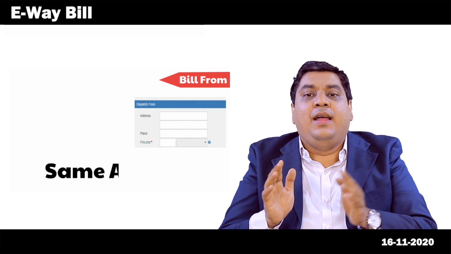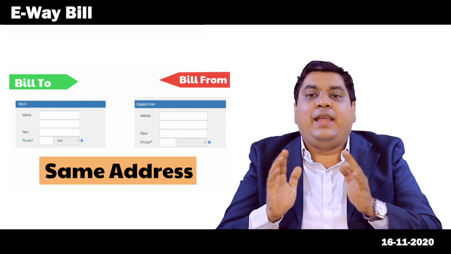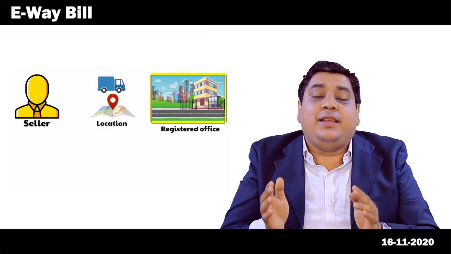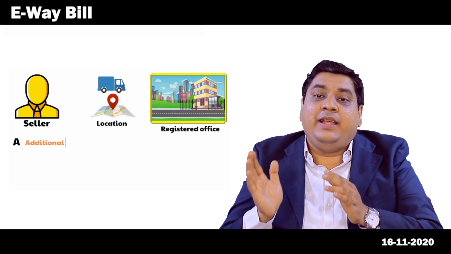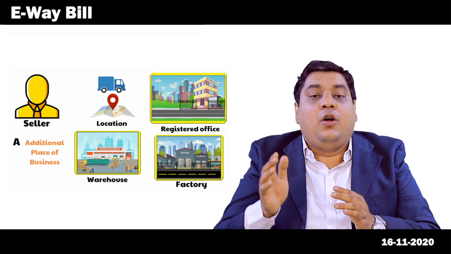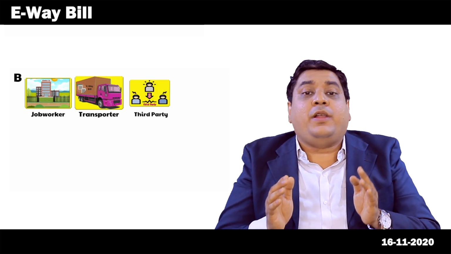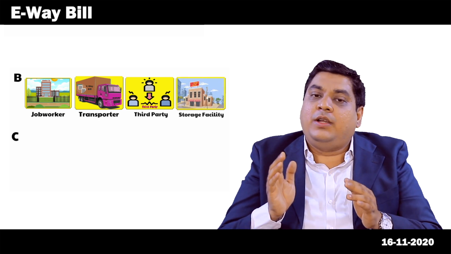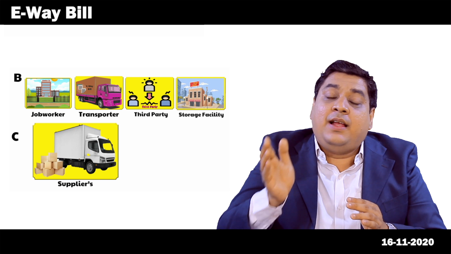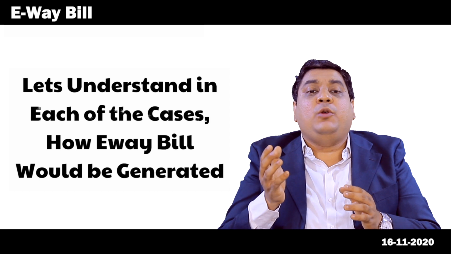Normally, the bill from and dispatch from are the same place, and the bill to and ship to are the same place. However, there may be situations where the seller will dispatch the goods from a location other than the registered office. A, from any other additional place of business of his own, like warehouse, factory, etc. Or B, from a place of business of their job worker or transporter or a third party storage facility. Or C, from their supplier's place directly to their customer. Let us understand in each of the cases how Eway Bill would be generated.